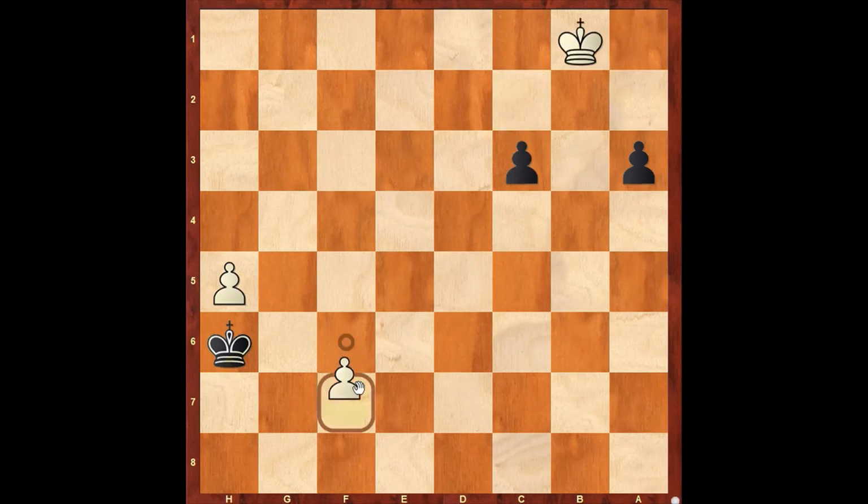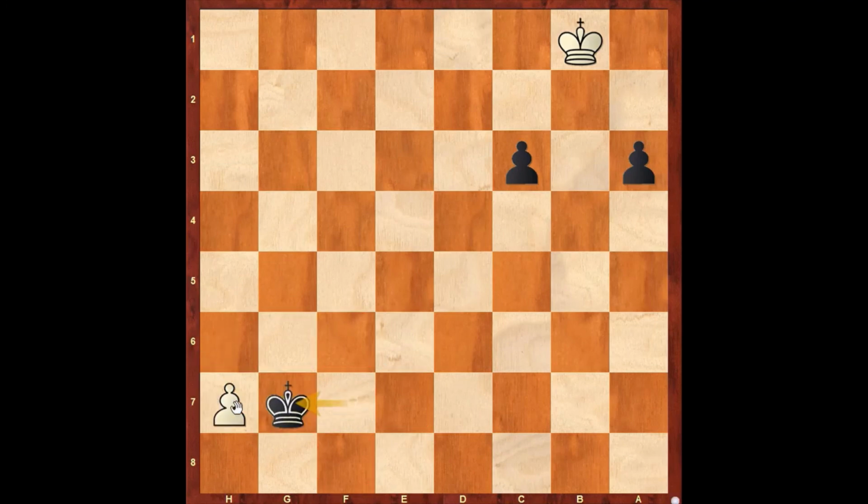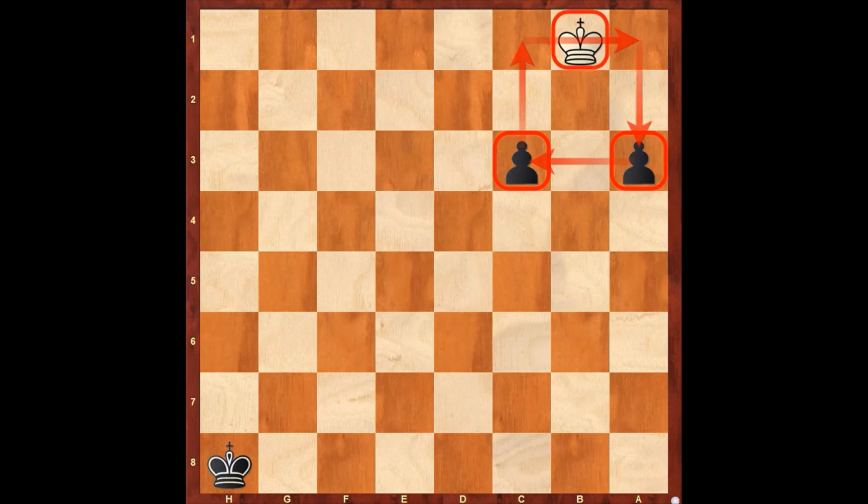If pawn to f7, king g7, h6 check, king to f7, h7, king g7, queens, king to h8, and this position is completely winning for black due to the fact that, let me draw a square. These two pawns are on two corners of the square and the square is up to the edge of the board. Hence, the white king can't hold this position.